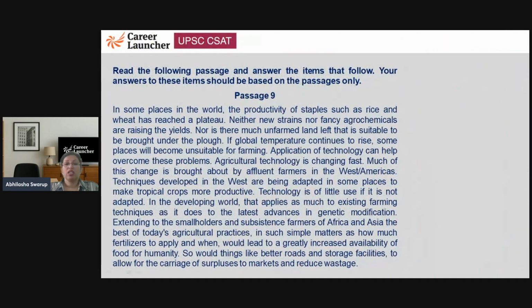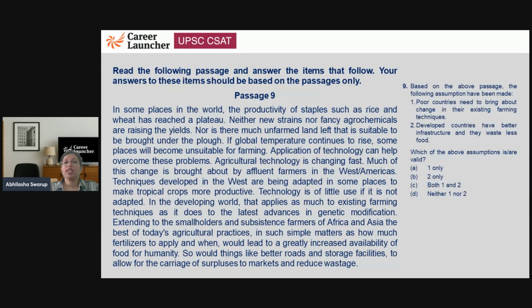Let's look at the second question of this set. Based on the passage, the following assumptions have been made. Poor countries need to bring about change in their existing farming techniques. Yes. Developed countries have better infrastructure and they waste less food. No, we don't know if they waste less food or not. So therefore not 2. So the answer will be 1 only, or option number A.